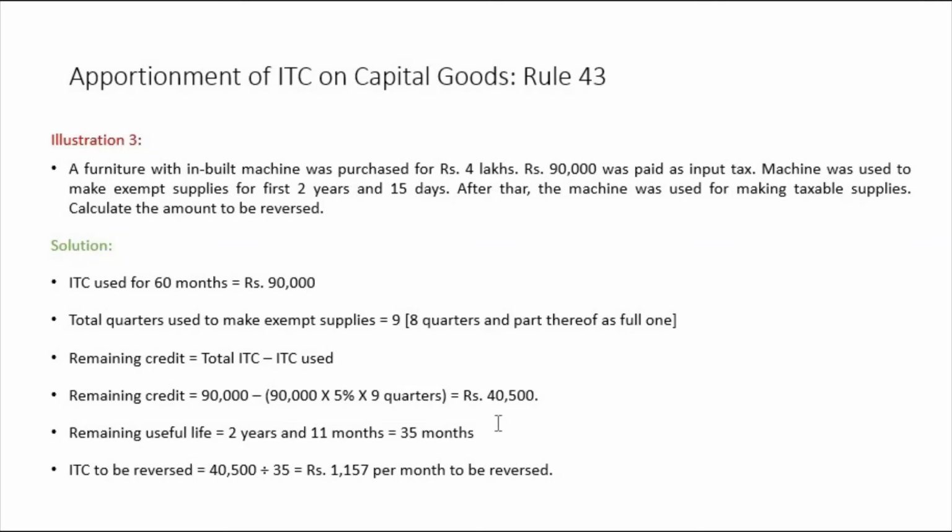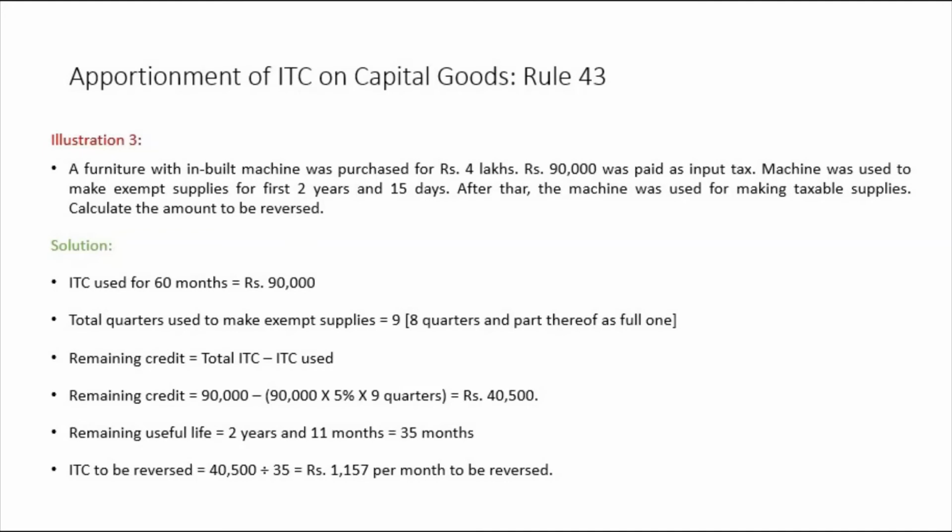Hope this is understood. This is the remaining credit for all that month, 40,500, and 35 months is the remaining useful life. Therefore we are dividing this.